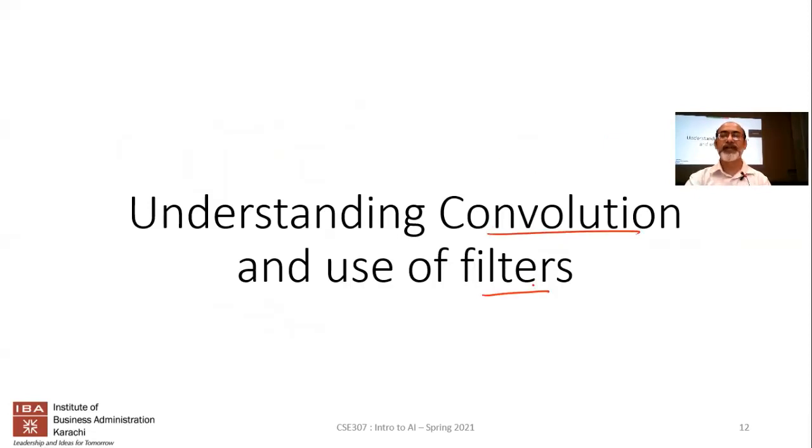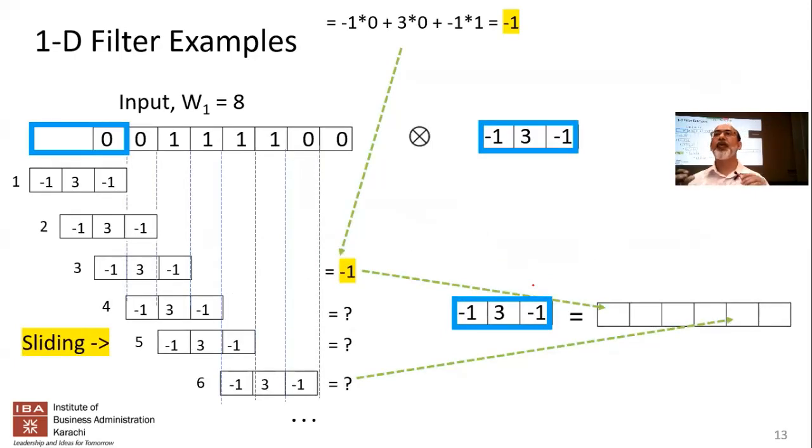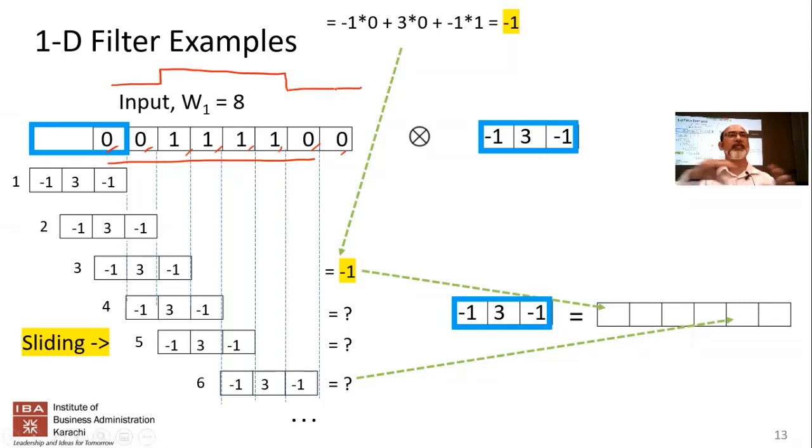And what we'll do is we'll start off very simply with a one-dimensional filter. Okay. So think of this as one-dimensional. So this is the input, and now it's in one dimension. Okay, so we're getting an input which is 0, 0, 1, 1, 1, 1, 0, 0. Sort of like an image, you might think it's kind of an image like this. Okay, it's got a block of black and then whites at the end, or blacks at the end and white in the middle. Okay, some kind of an image in the middle.